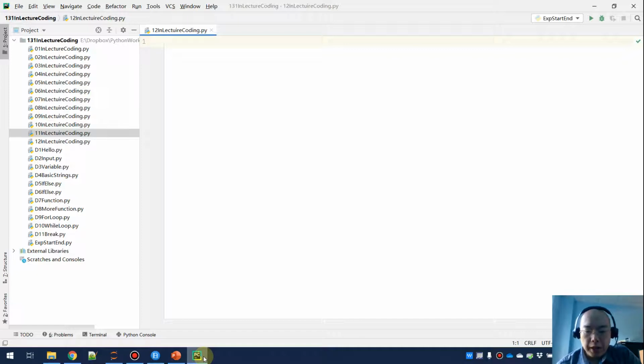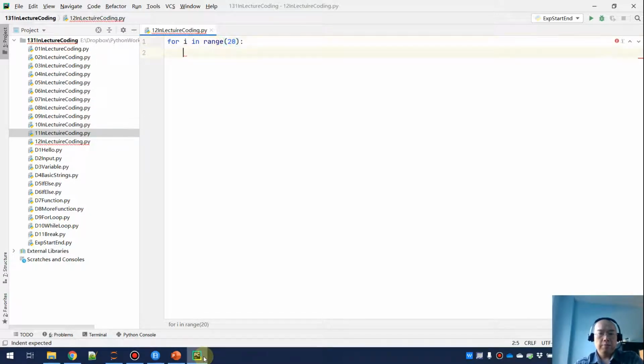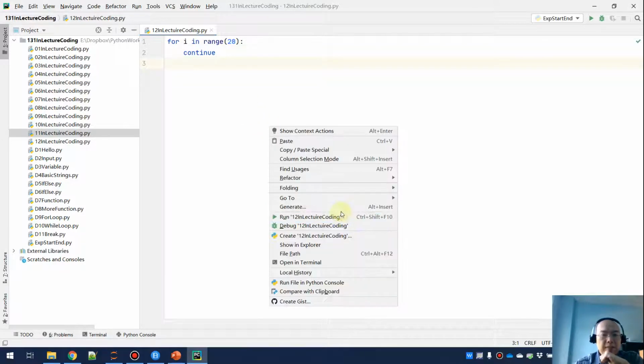Okay, let's continue. And before we move on to the debugging part, let's write a little bit of code together. Say I want to create an iteration with a for loop, say for i in range 20. And then, well, let's do something funny. If I just want to do a continue here, so in the body, nothing else but a continue. And what is going to happen?